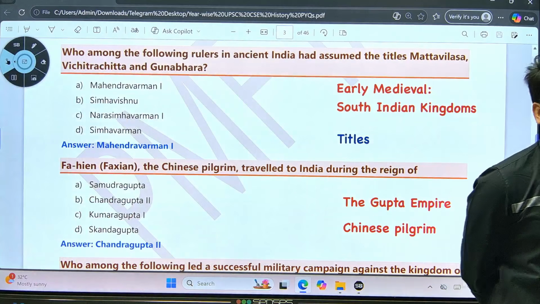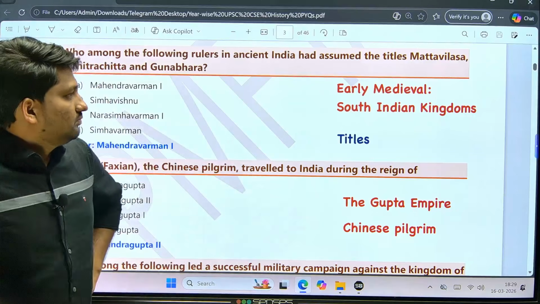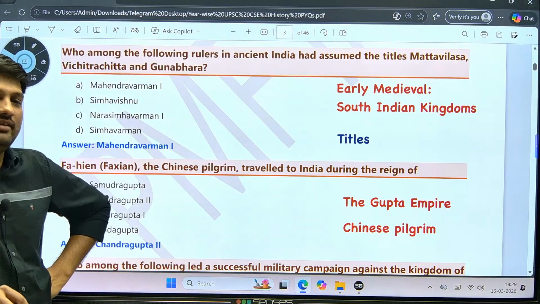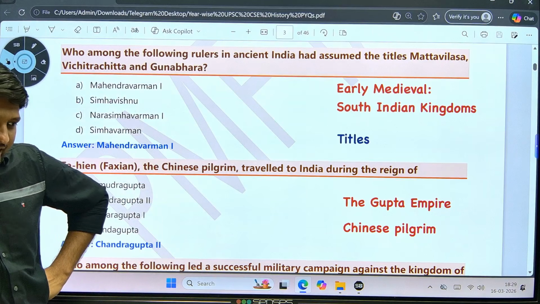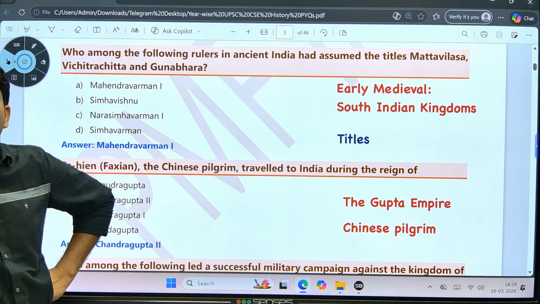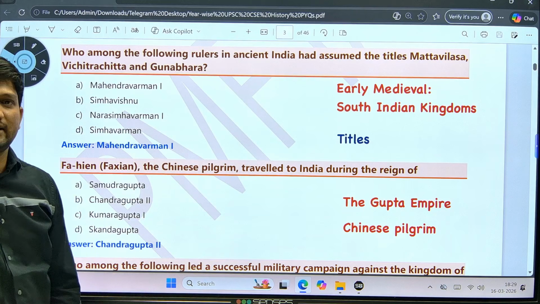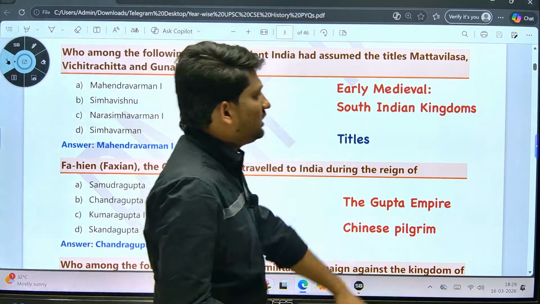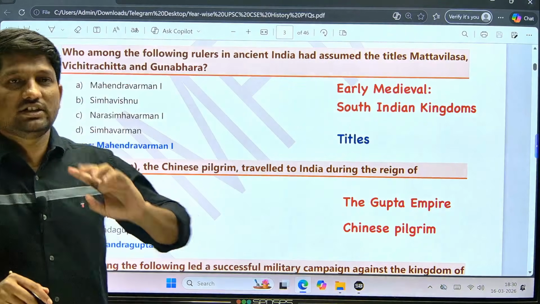Other than Vatapikonda, anyone? Yes, Mamalla. Mamalla means wrestler, and the present name of this town, Mamallapuram or Mahabalipuram, is based on this king, Narasimhavarman. So this question was also from the South Indian kingdoms. Remember, there were many questions on the South Indian kingdoms in recent years.